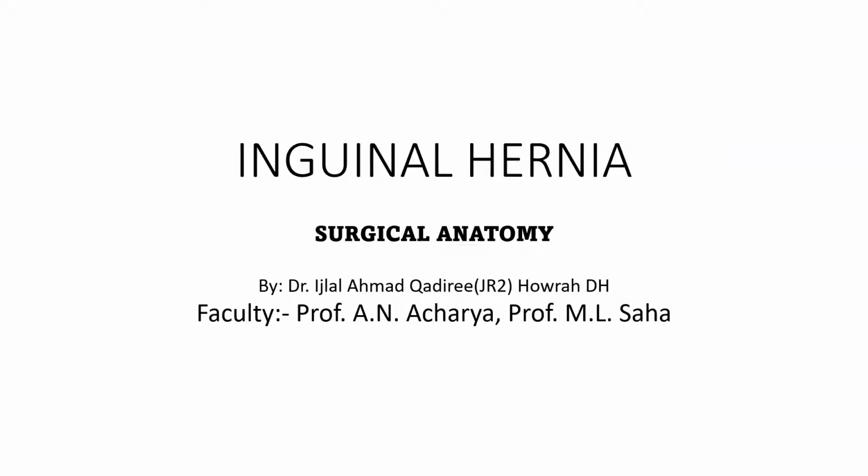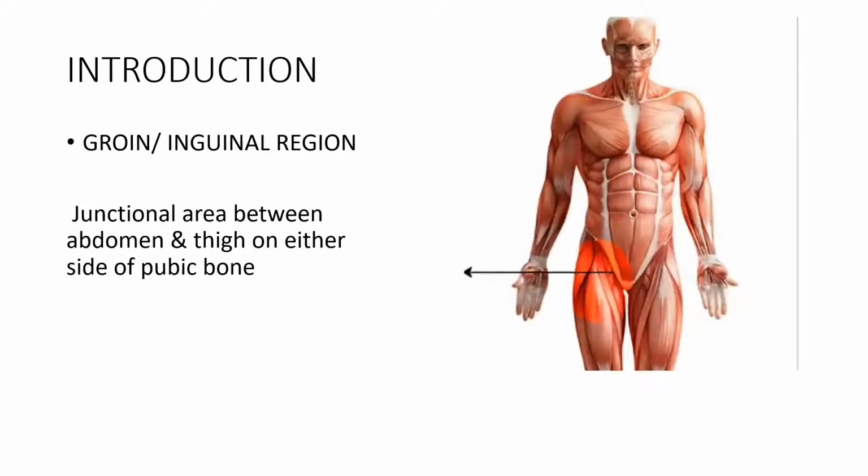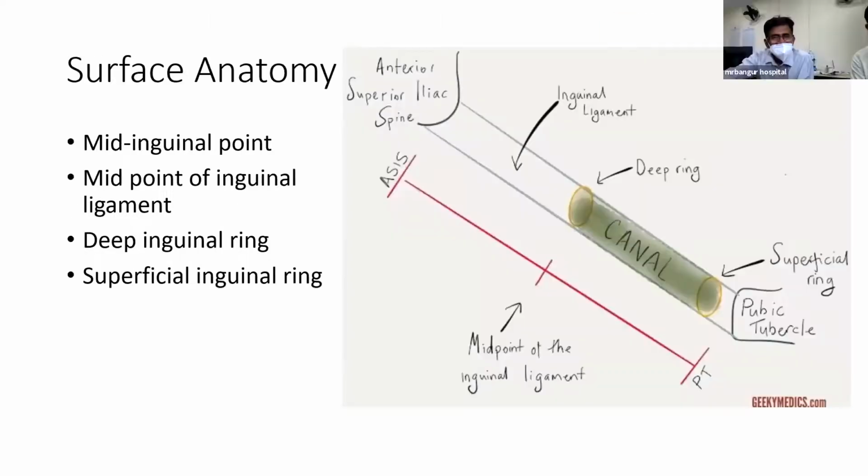Okay, sir. Good morning, everyone. Myself, Dr. Ijlal Ahmed Qadri, second year PGT from Howrah District Hospital. I will be presenting surgical anatomy of the inguinal region. Introduction: the groin or inguinal region is a junctional area on either side of the pubic bone. Surface anatomy: mid-inguinal point. The midpoint of the line between the anterior superior iliac spine and symphysis marks the location of the femoral artery.